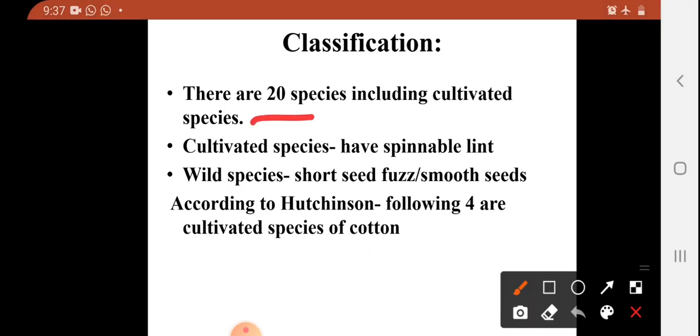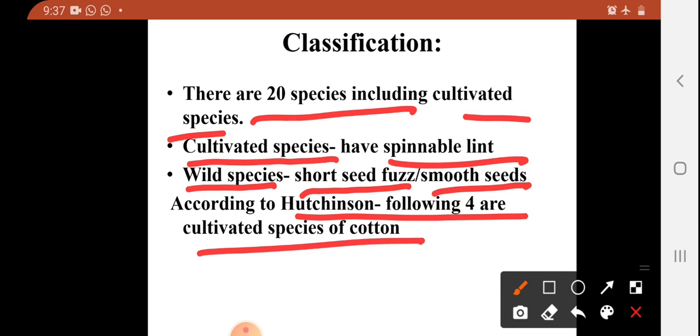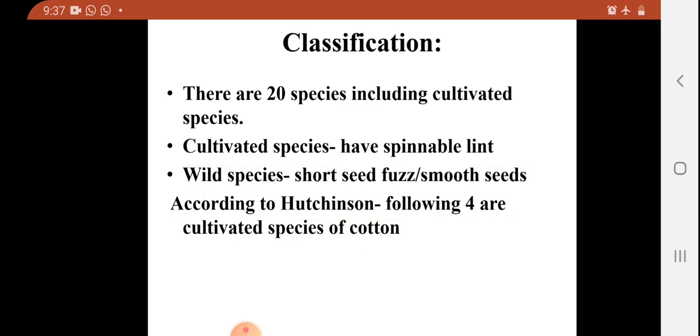So there are 20 species of cotton, including cultivated species. But cultivated species have spinnable lint, and wild species have short, fuzzy seeds or smooth seeds. According to Hutchinson, these are the following four cultivated species of cotton used for cultivation.